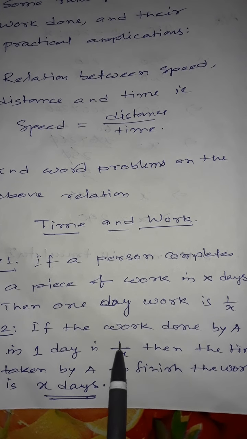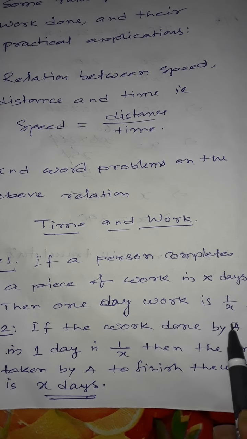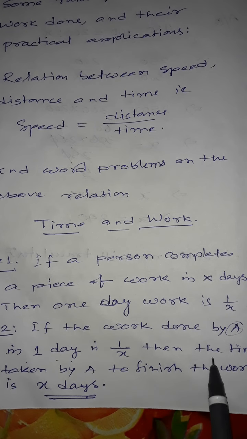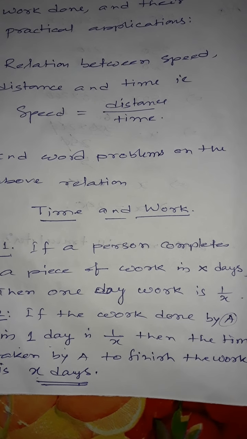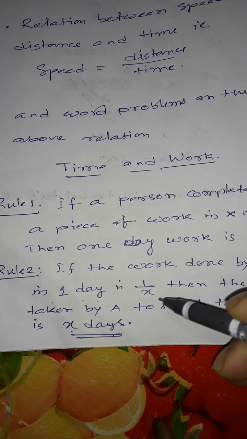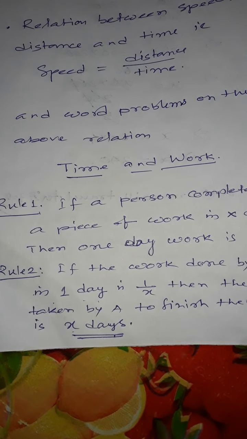Rule 2: if the work done by a person A in one day is 1 by X, then the time taken by A to finish the work is X days. That is, if a person's one day work is 1 by X, then he can finish the work in X days.